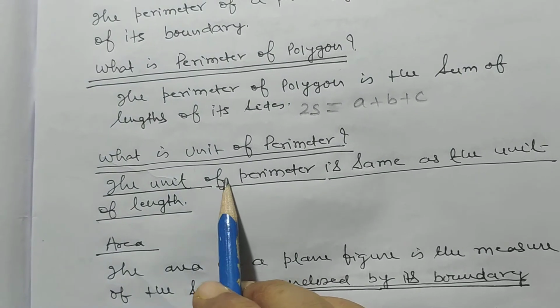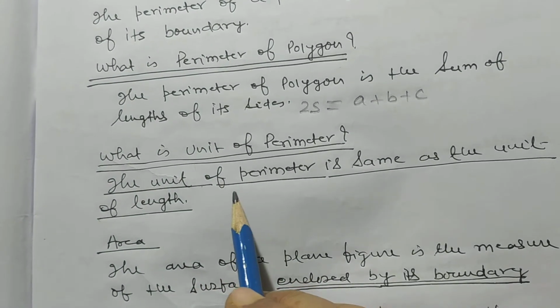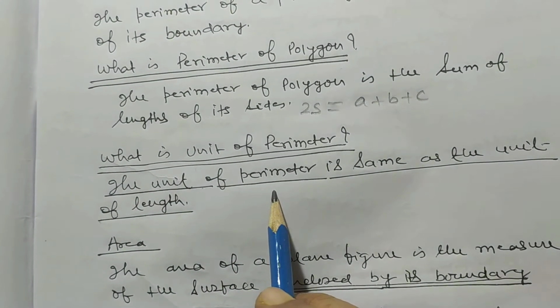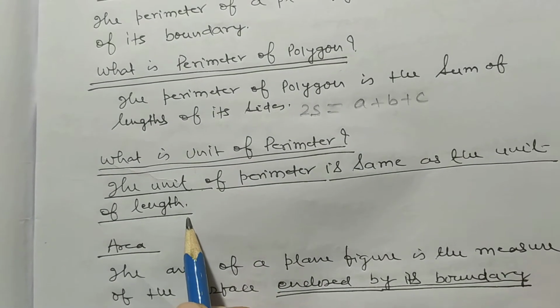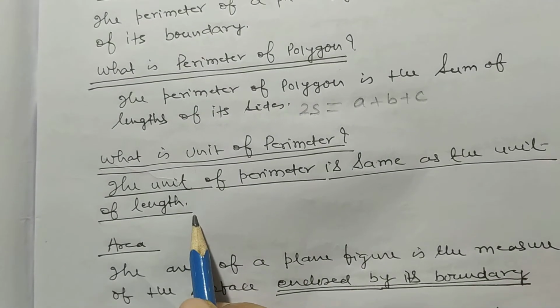So now, what is unit of perimeter? It is very, very important. The unit of perimeter is same as the unit of length.